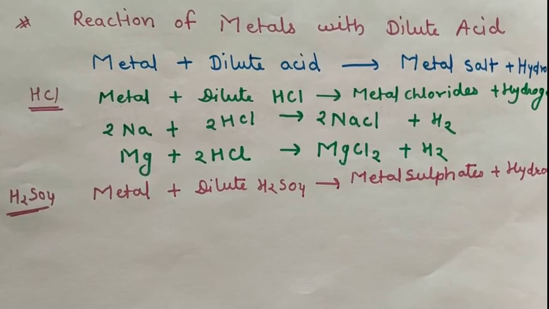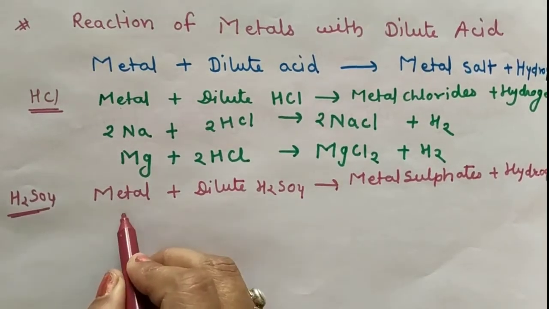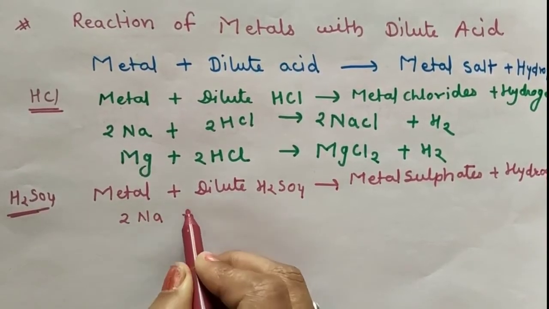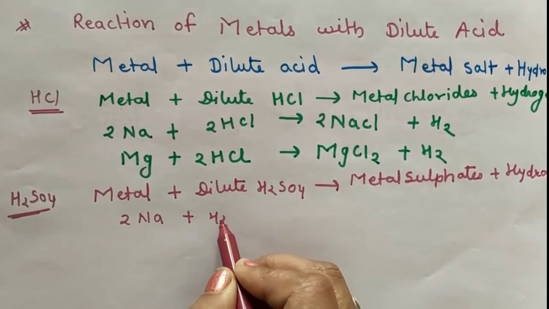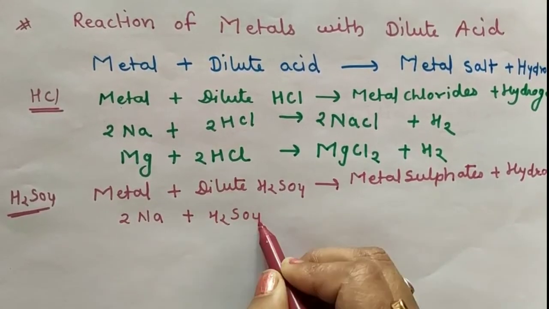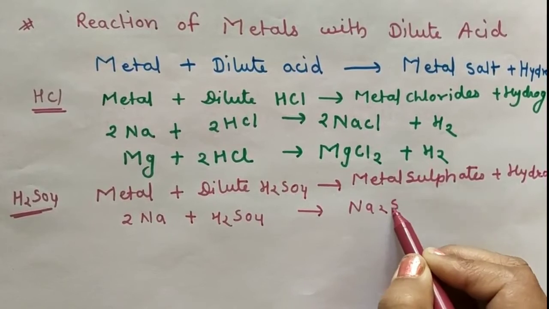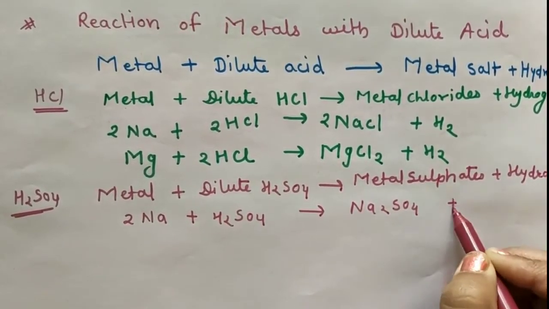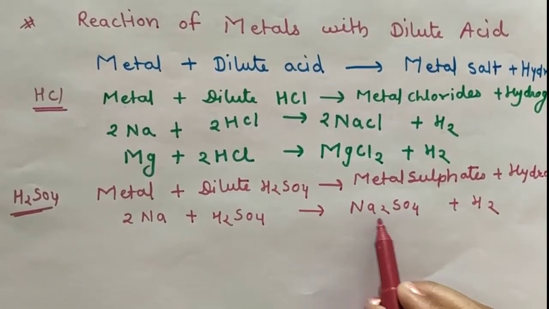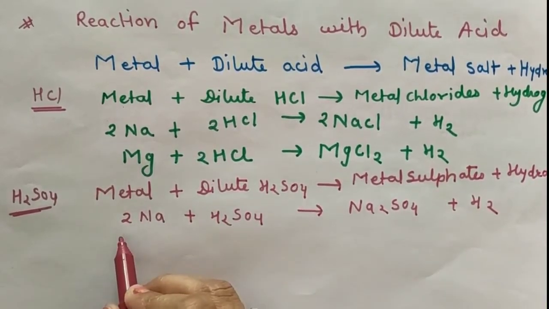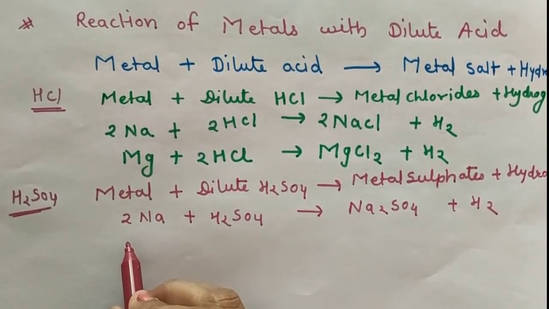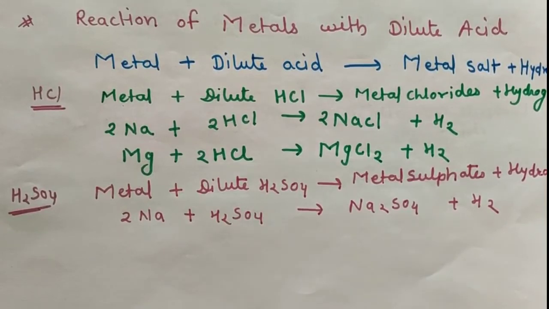For example, sodium reacts with dilute H2SO4 and forms sodium sulfate, Na2SO4, and releases hydrogen gas. This is sodium sulfate. Now, metal reacts with dilute H2SO4 to form metal sulfate.